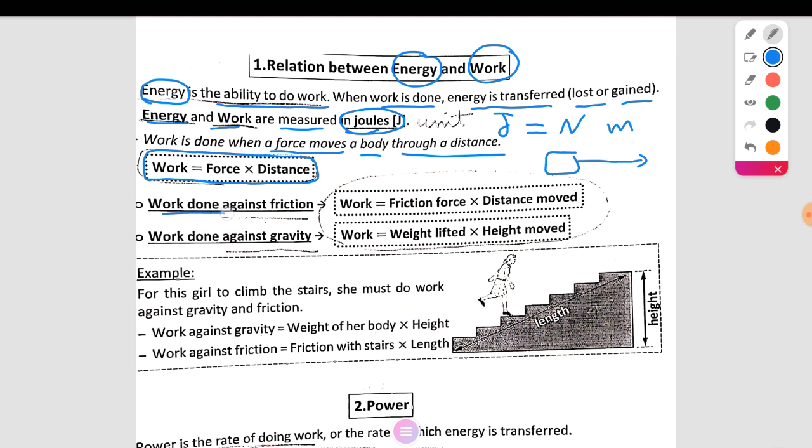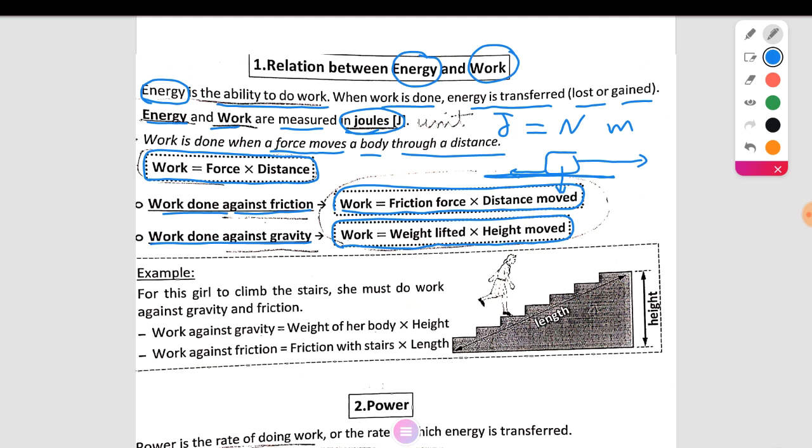Work is done against the friction due to the surface. This surface makes a force in the opposite direction, called friction. Work is also done against gravity, due to the weight of the body. This means that work equals frictional force times distance moved, or work done equals weight lifted times height moved.